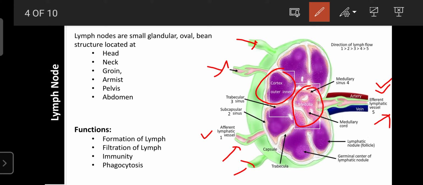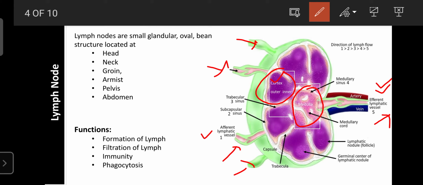These follicles mainly secrete B lymphocytes and macrophages. Macrophages are involved in engulfing cells such as bacteria and viruses, and B lymphocytes are involved in the secretion of immunoglobulin, which is secreted from the cortex.